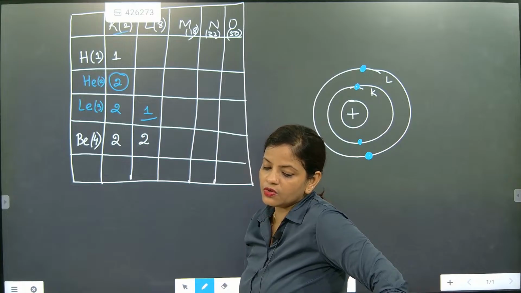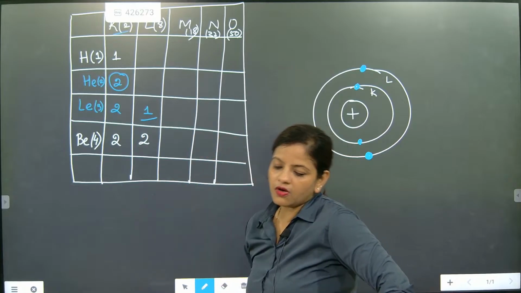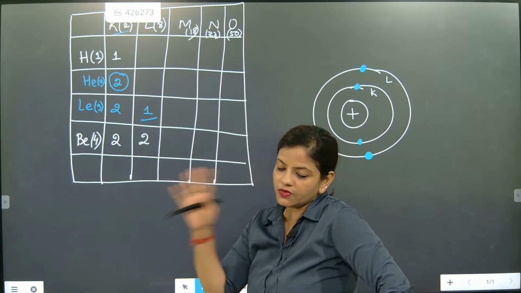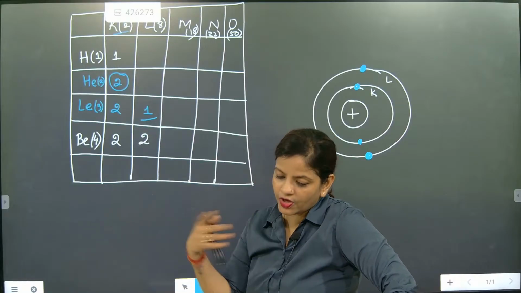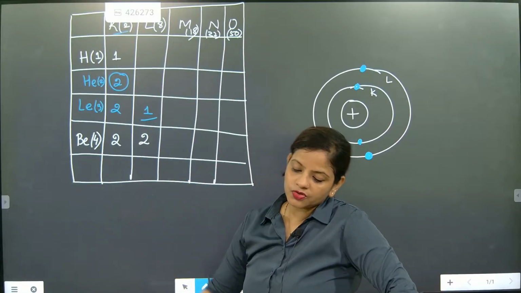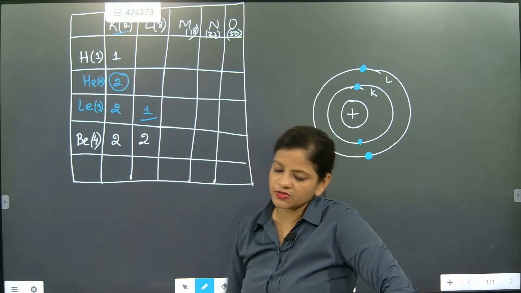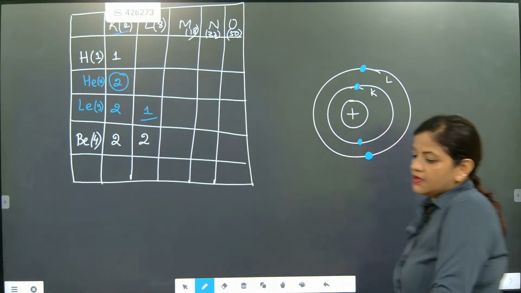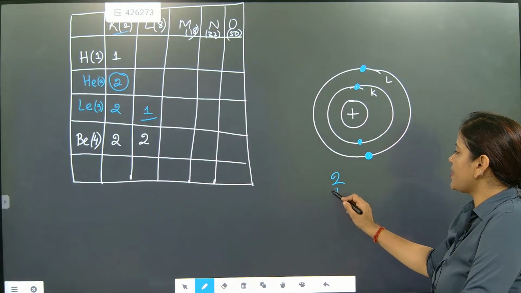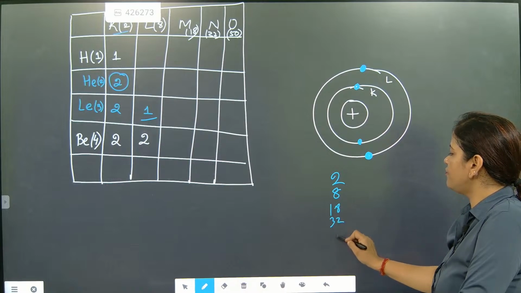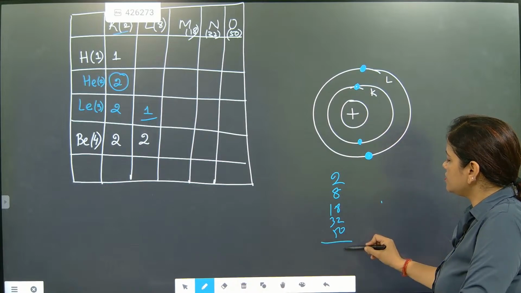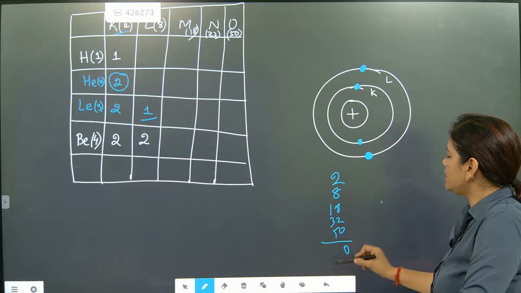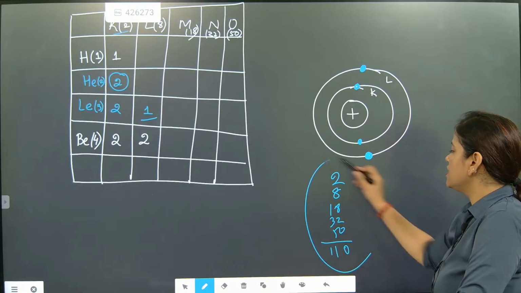Shells are there in total, beta. You can draw according to that scheme. You need to understand that key element. Till now, you have 170 elements, and it is going on by man-made elements. So K, L, M, N, O, maximum you can do like that. K capacity is 2, L is 8, M 18, N 32, O 50. You count it this much only. So here itself it is satisfied.